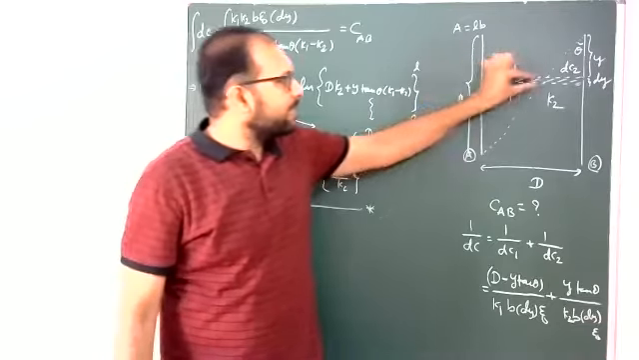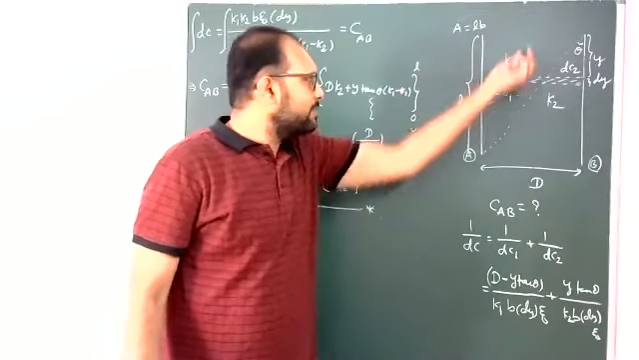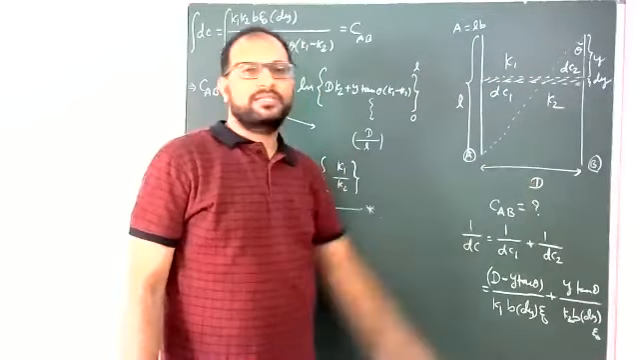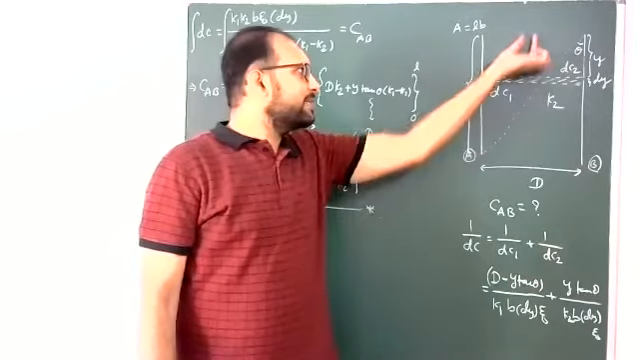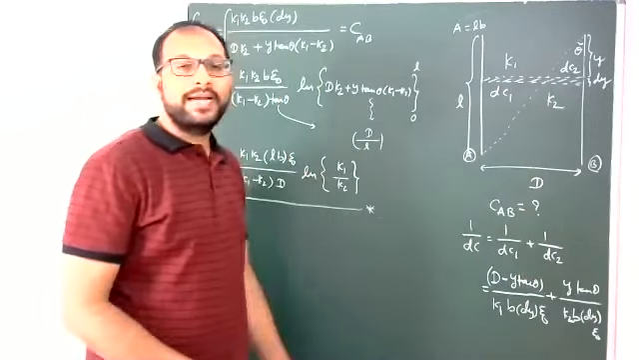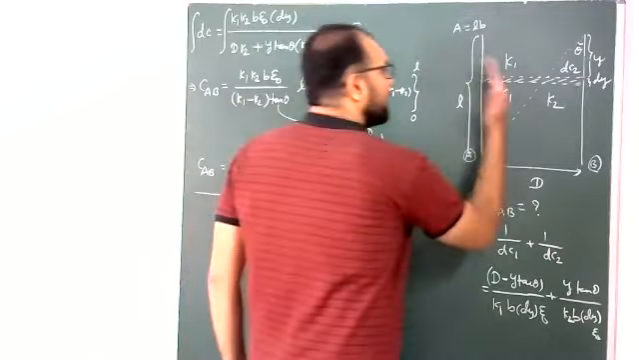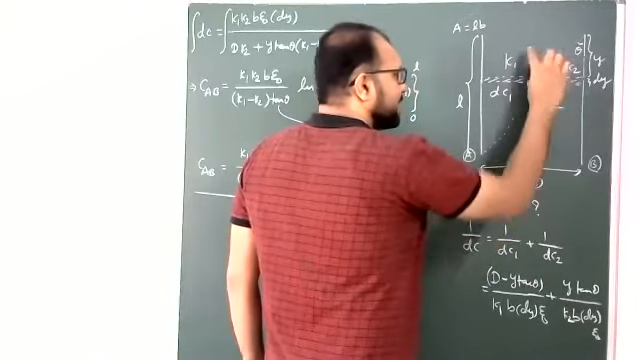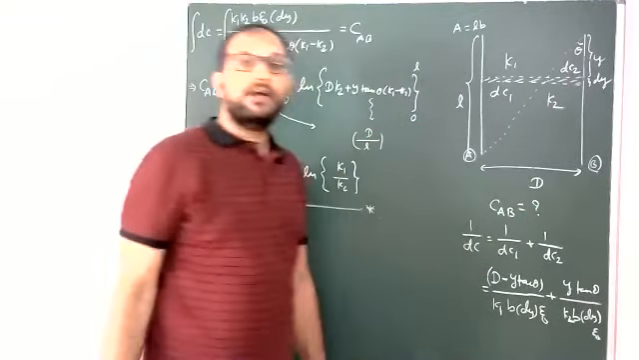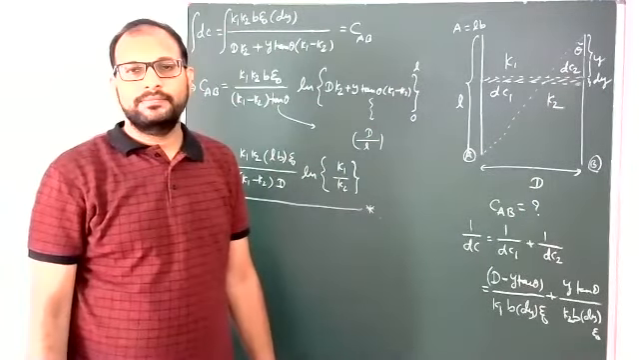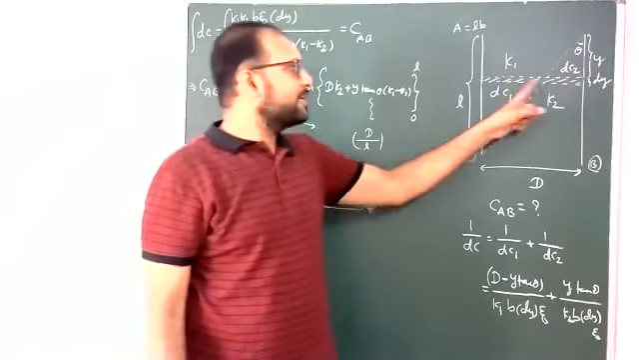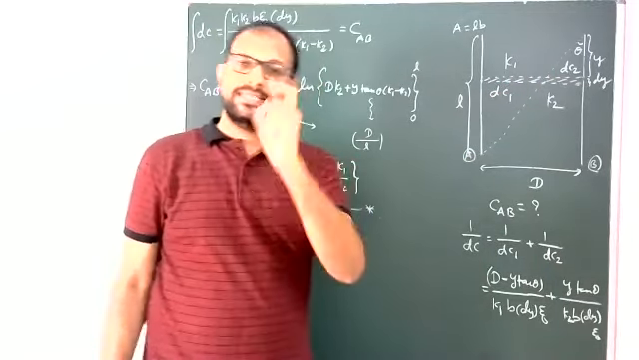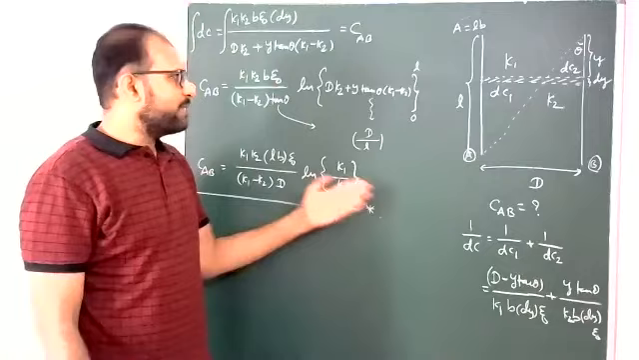Why am I taking this type of strip and not that type of strip? That is the physics. If you divide the space parallel to the plates, strip 1 and strip 2 are not in parallel. But if you take this strip, they are definitely in series. So that's why this is the